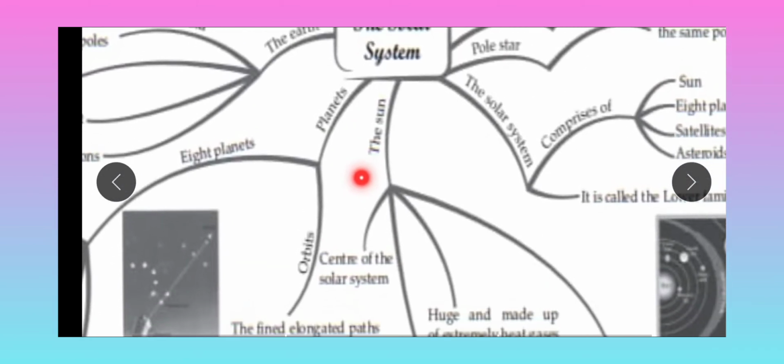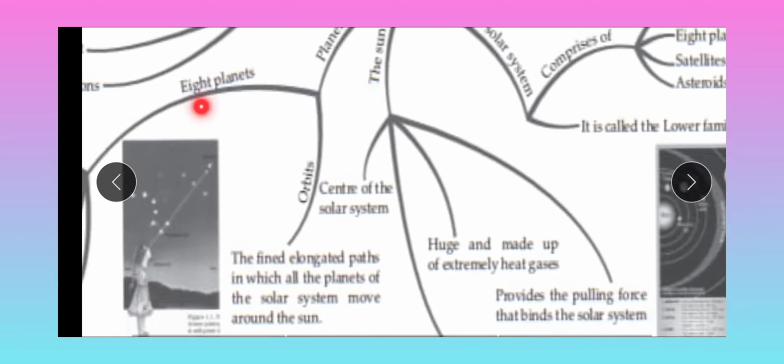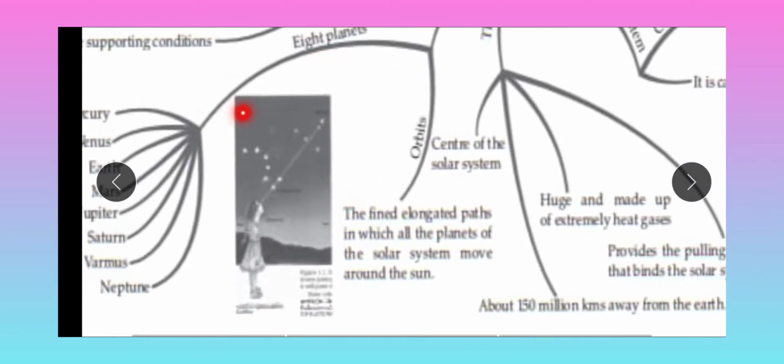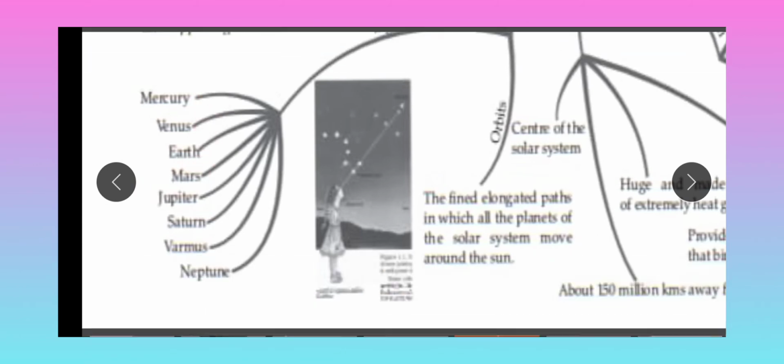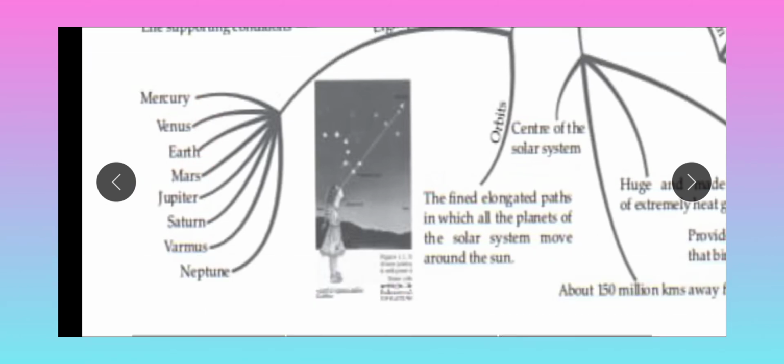Then we saw about the planets. 8 planets are there: Mercury, Venus, Earth, Mars, Jupiter, Saturn, Uranus, Neptune. Each takes a round in its orbit.